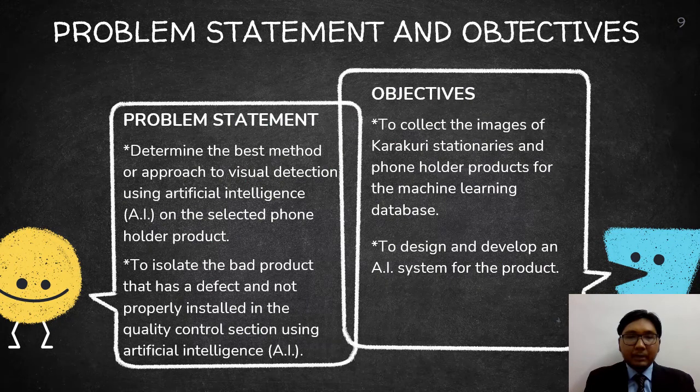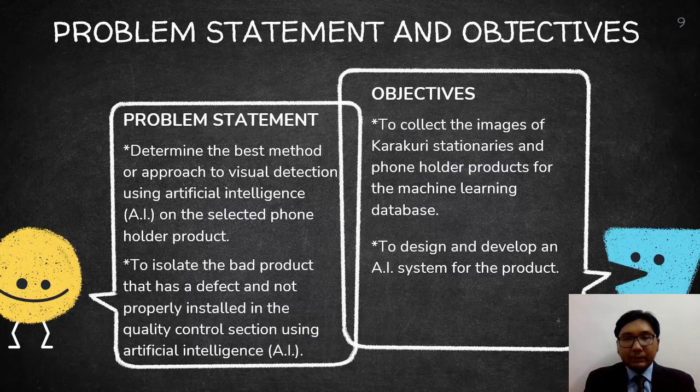The problem statements for this project are to determine the best method or approach to visual detection using artificial intelligence (AI) on the selected phone holder product, and to isolate the bad product that has defect and not properly installed in the quality control section using artificial intelligence (AI).